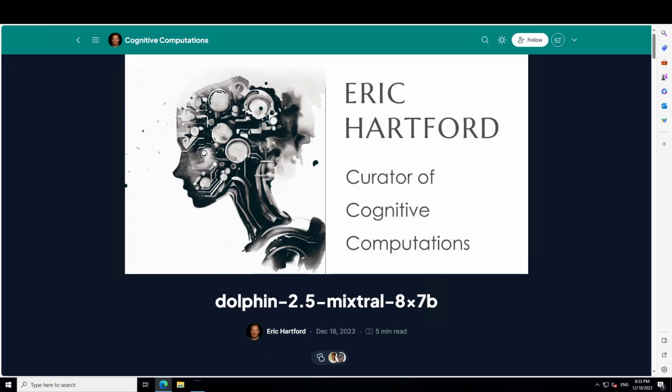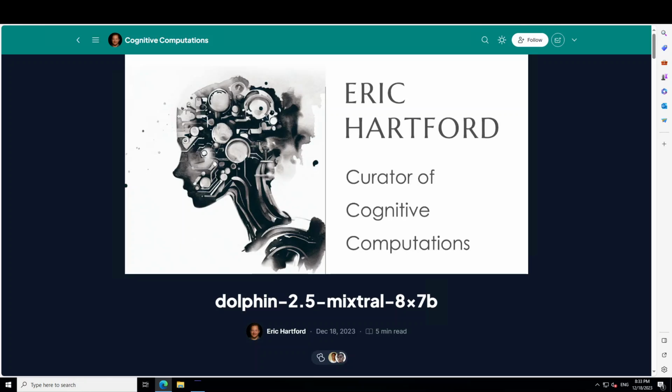So what happened was that on December 8, Mistral AI released this new model, which I already have introduced to you, Mixtral 8x7 billion. And then, as usual, Eric jumped on it and started fine tuning it. He fine tuned it on Axolotl and also with his own data set. And then he made various tries in order to fine tune it.